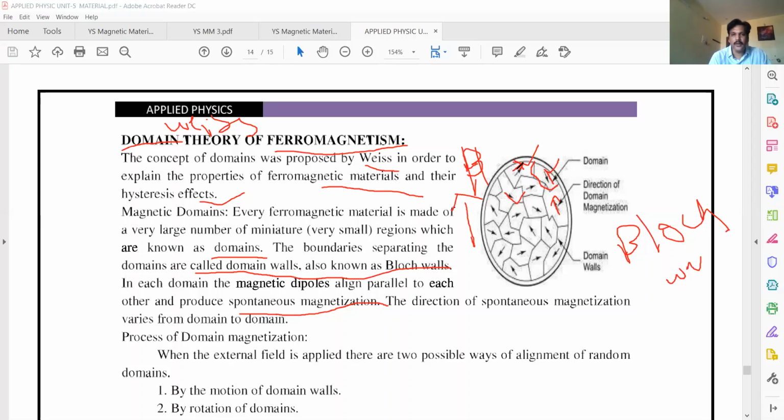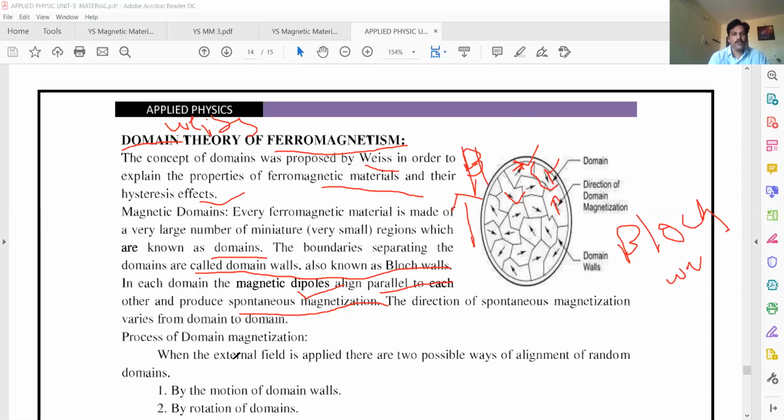Due to exchange coupling between the dipoles, they align parallel to each other and produce spontaneous magnetization.